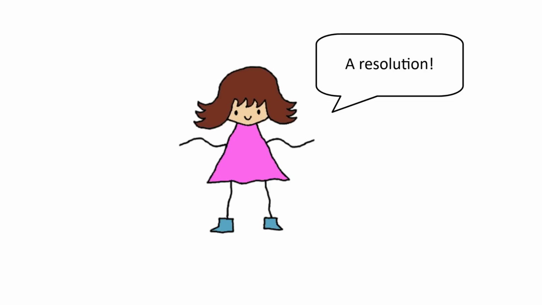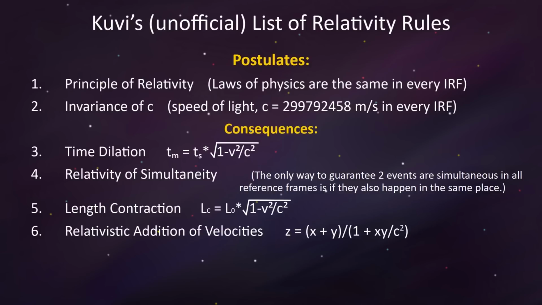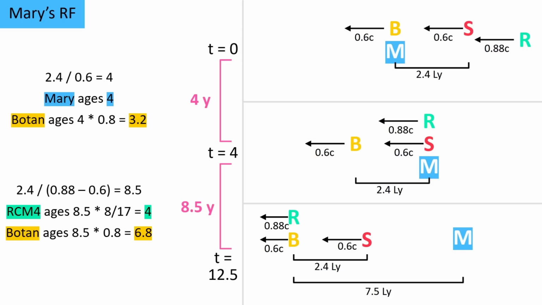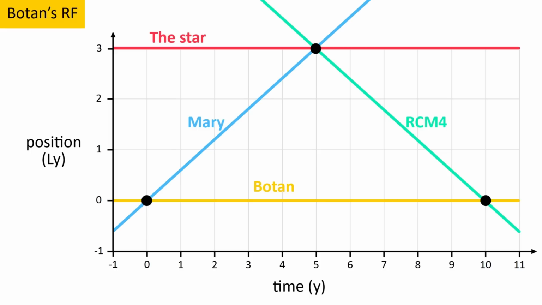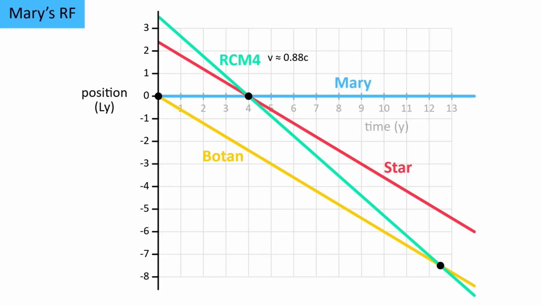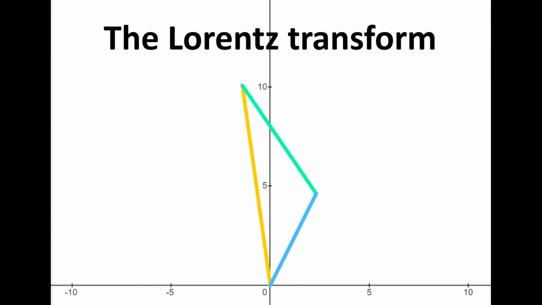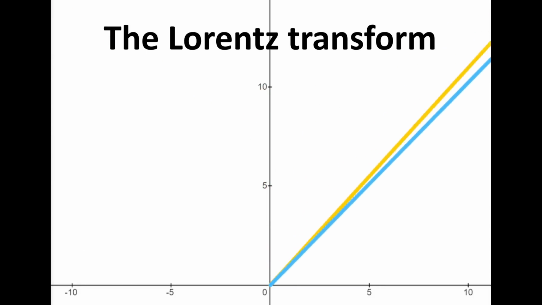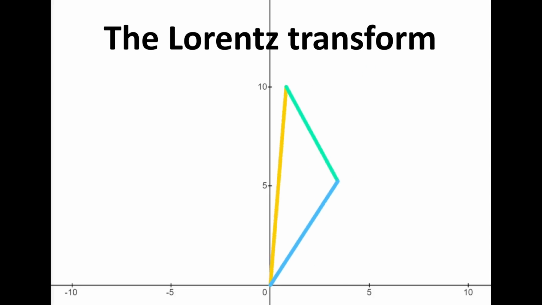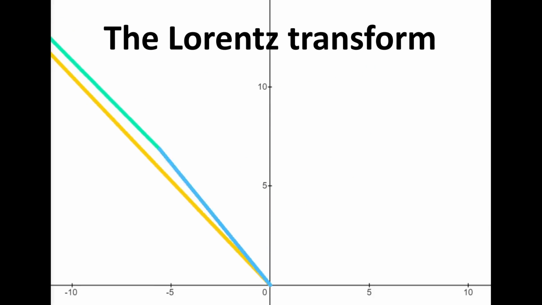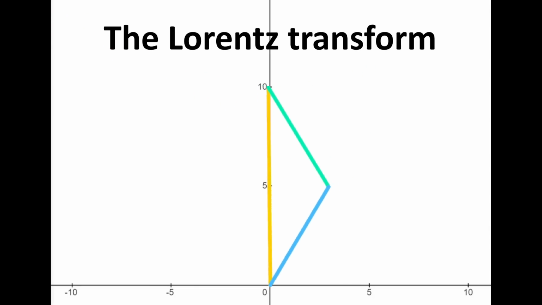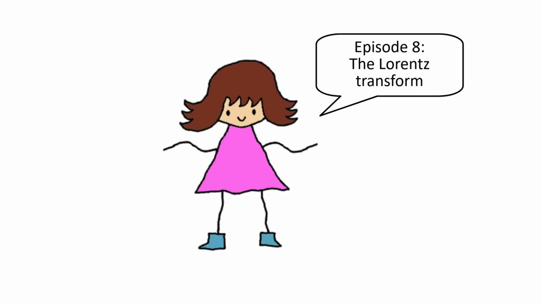Anyway, speaking of making predictions, we've done that throughout this video by carefully applying different equations, but the process can sometimes be long-winded and hard to follow. It would be nice if we had a way to switch reference frames without needing to calculate as much. As it turns out, there does exist such a way. It's called the Lorentz transform, and you can use it on position over time graphs to switch from one reference frame to another. If you want to see how we derive the transformation and how it can recontextualize all the established rules of relativity, well, that will be the subject of part 8.